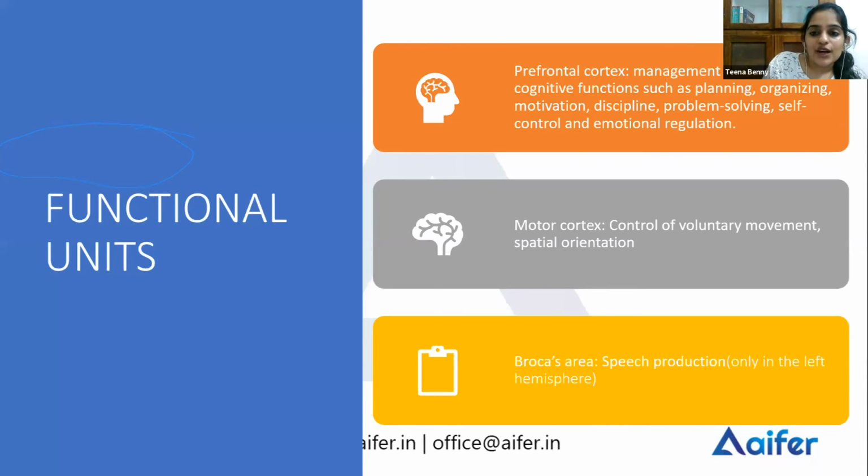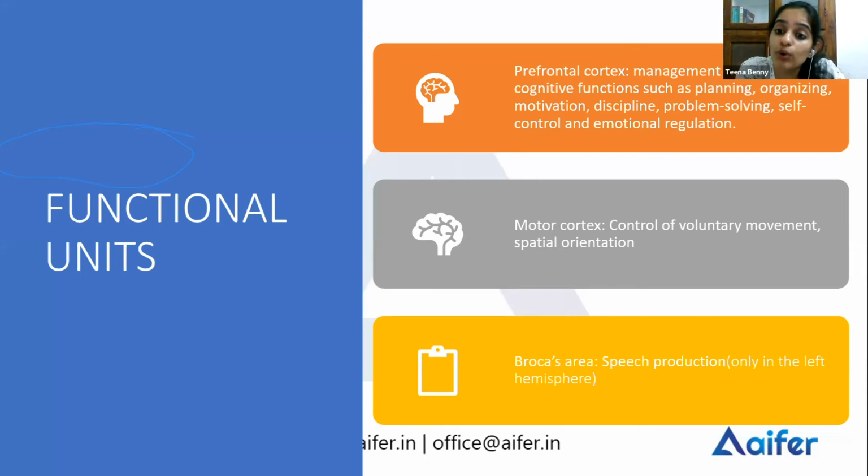Now, the functional units in the frontal lobe. The frontal lobe consists of the prefrontal cortex, the motor cortex, and Broca's area. So what does the prefrontal cortex do? It manages your higher cognitive functions. Your executive functions are controlled by your prefrontal cortex: your organization abilities, your planning abilities, your problem solving abilities, your reasoning abilities.